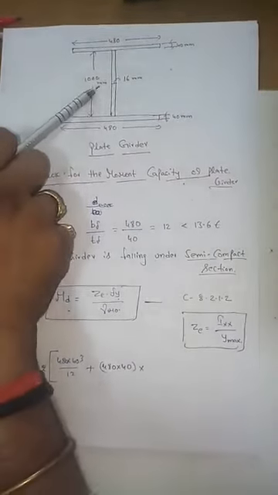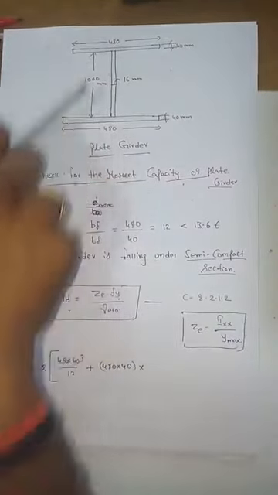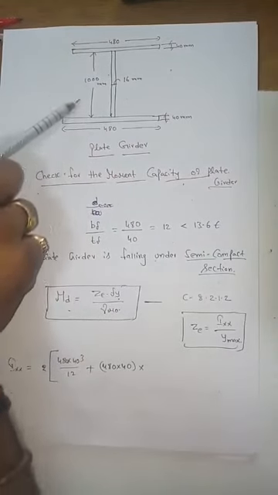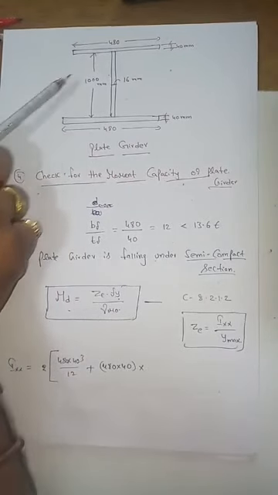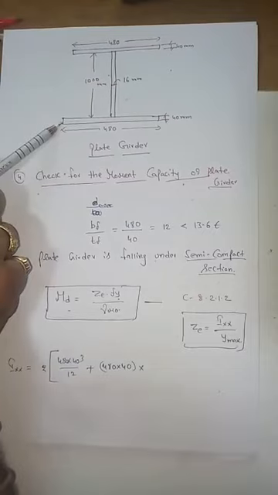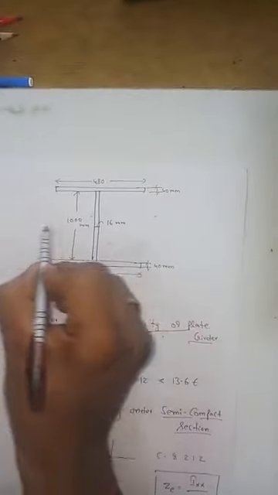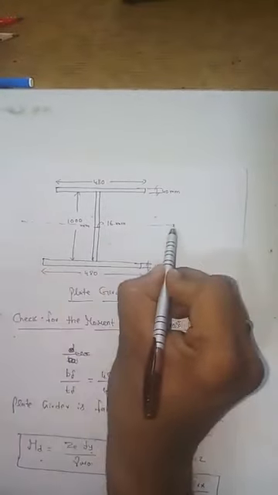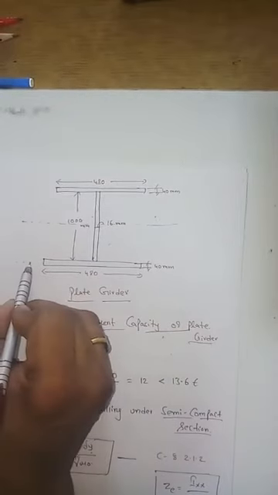As your plate girder is symmetrical about the x-axis and y-axis, the y distance is from the centroid of the neutral axis to the centroid of the plate.